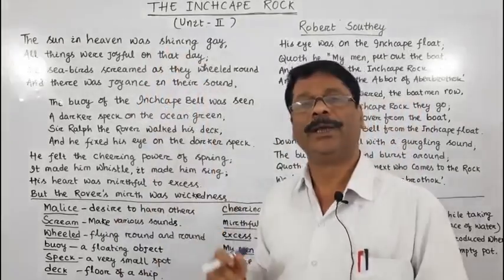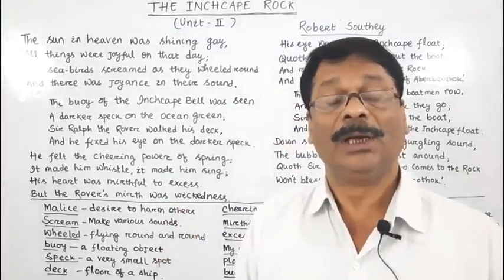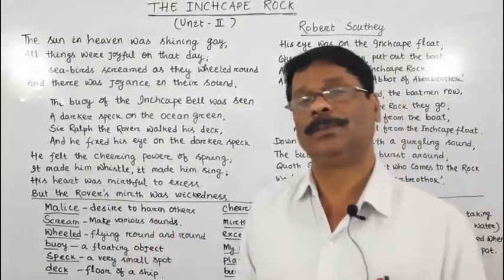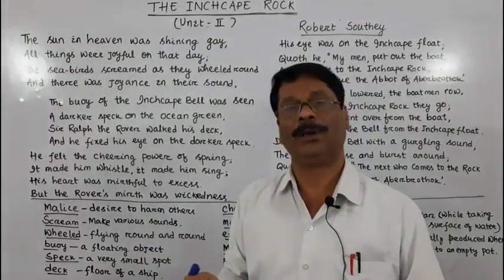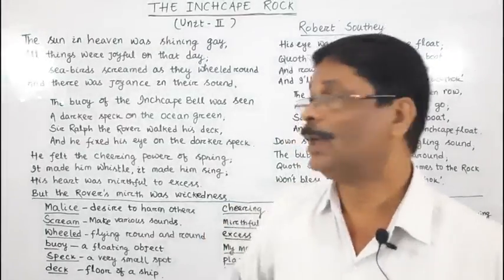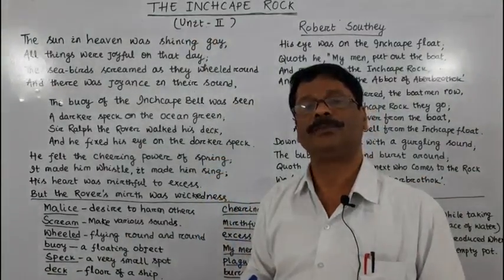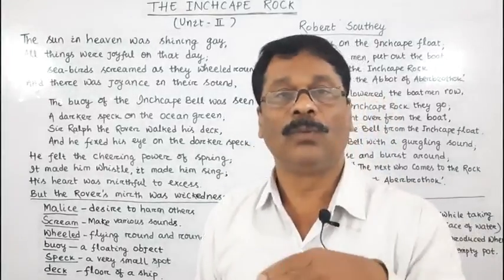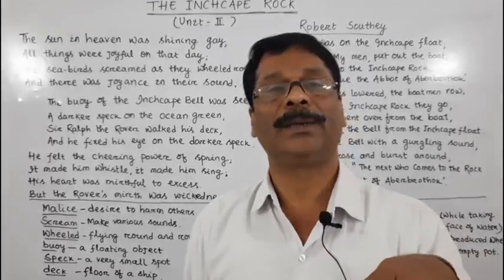So what did he do? The Abbot of Aberbrothock placed a bell on a floating object known as a buoy. And when there was a high tide in the sea and the rock was completely submerged in the sea water, the waves of the sea made that buoy swing here and there.